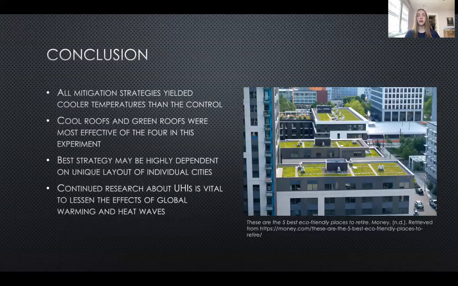In conclusion, this experiment supports the effectiveness of all four mitigation strategies examined in reducing UHIs. Furthermore, it suggests that green and cool roofs are most effective in decreasing urban temperatures. However, it is important to consider that this conclusion may be related to the layout of the model cities used and not applicable to every city. Either way, this experiment provides important insight into how best to combat UHIs.